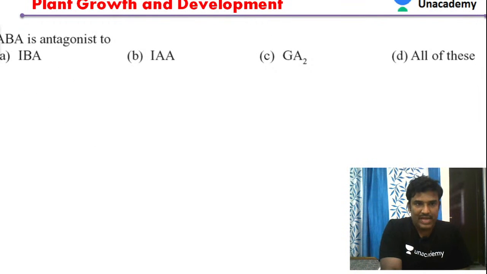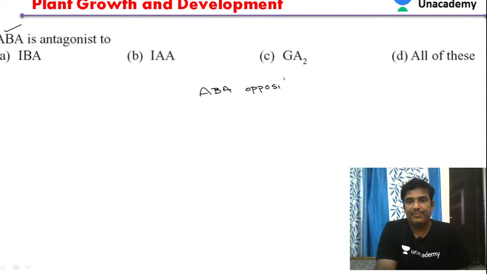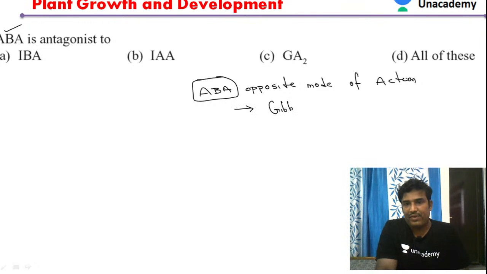Next question. Abscisic acid is antagonistic to. Antagonistic means opposite in the mode of action to abscisic acid. Against abscisic acid we have gibberellic acid. So option C will be our answer.